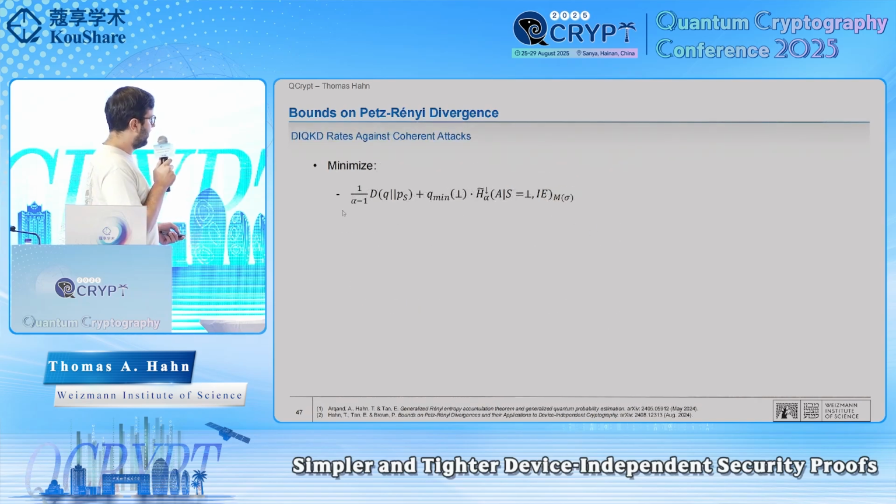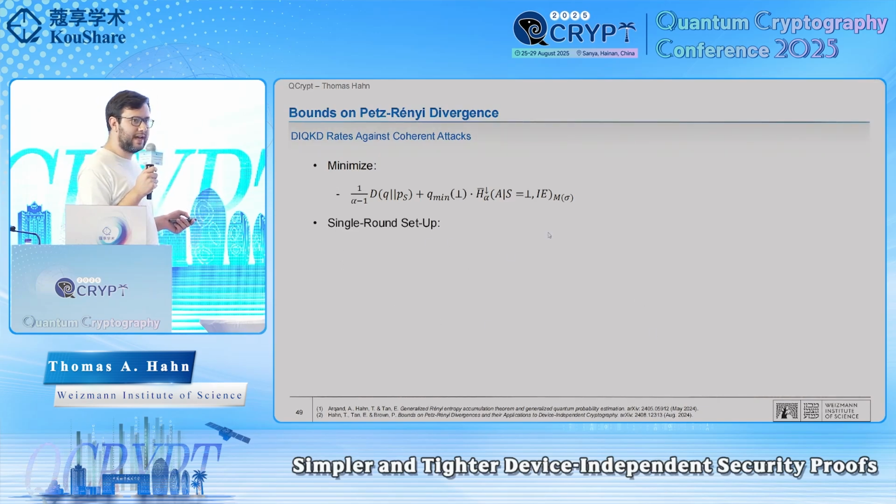So let's go back to the goal at hand. This was our original optimization problem. And for those that have been paying attention, I've been calling this the sandwich Rényi entropy, but then I've been talking about the Petz-Rényi entropy. But thankfully, the sandwich is strictly larger, so we can always lower bound it with the Petz-Rényi entropy. And now we want to lower bound this quantity.